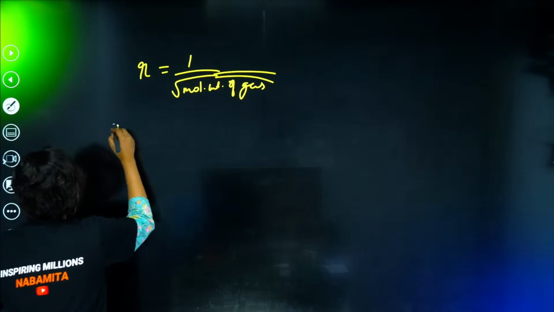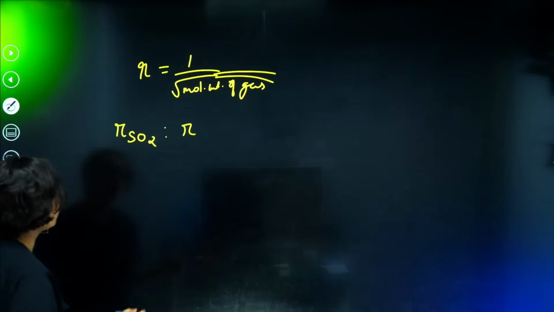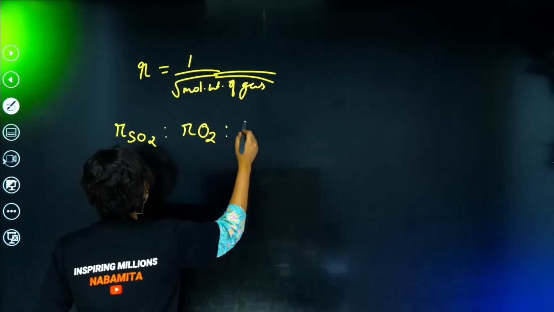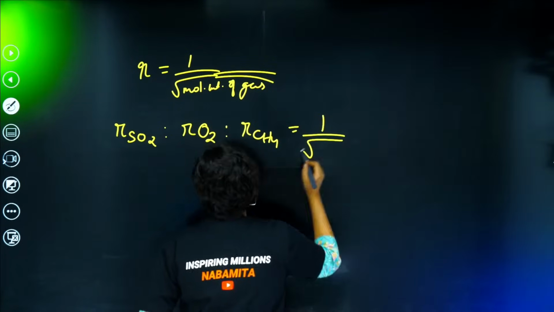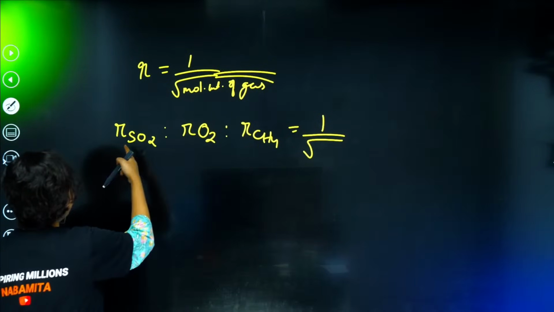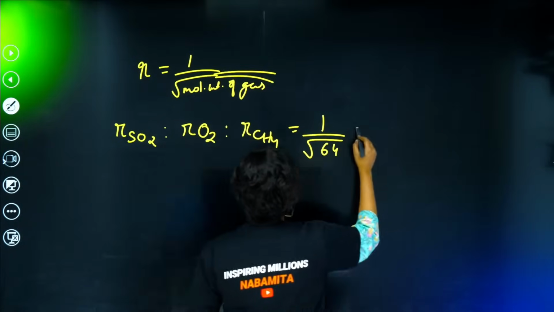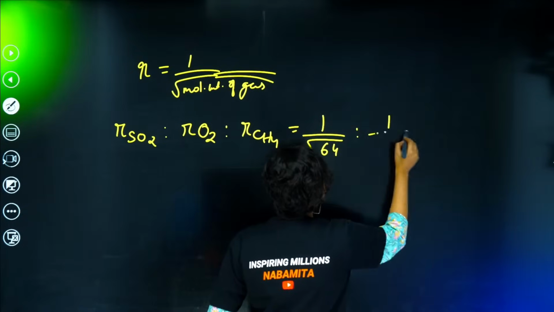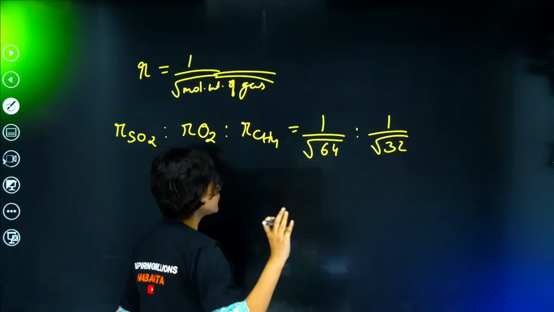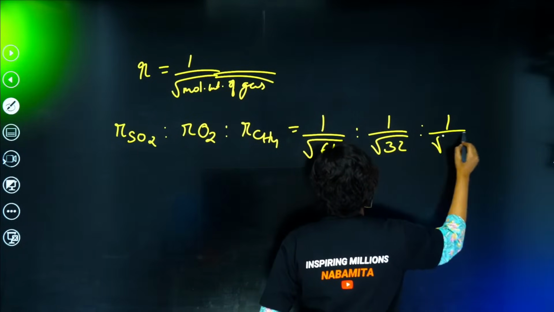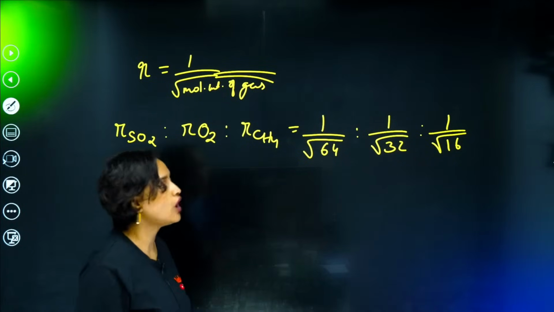So that means that R SO2 is to R O2 is to R CH4 is equal to 1 by root over SO2. SO2 is going to be S or 64. O2 is 32. And CH4 is 12, 13, 14, 15, 16. So 1 by root over 16. Yes? Graham's law of diffusion.